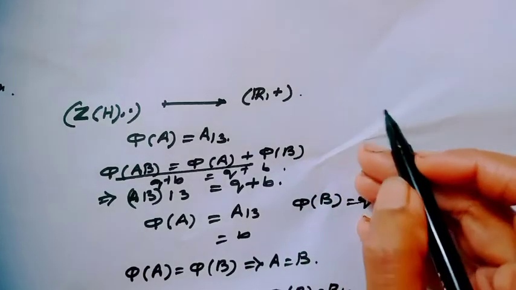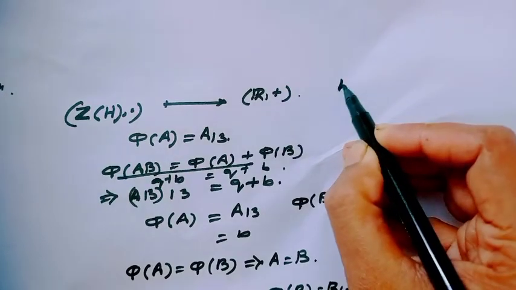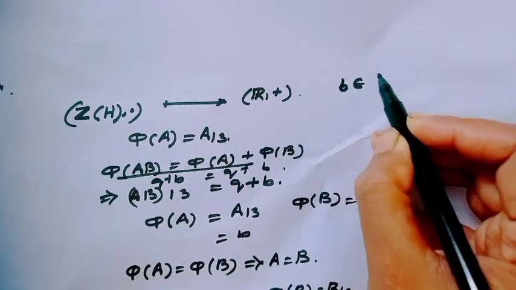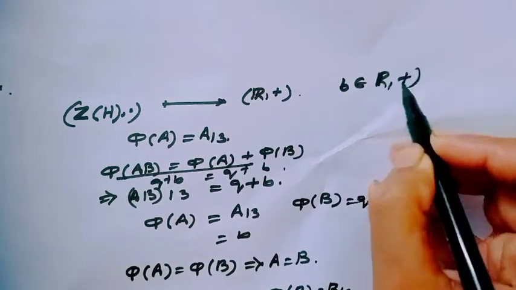For onto, consider an arbitrary element B belonging to R plus.